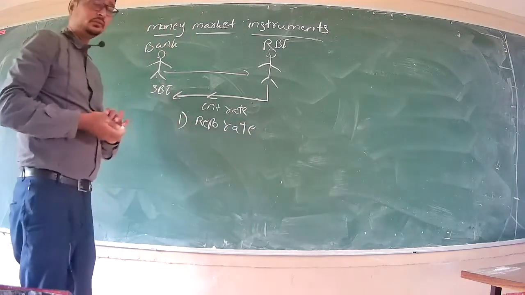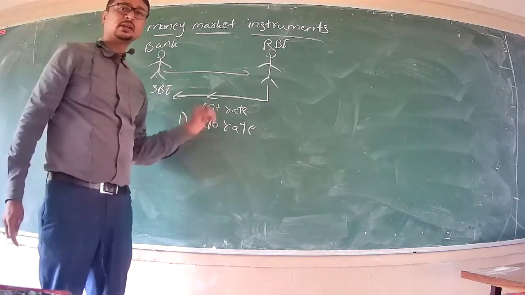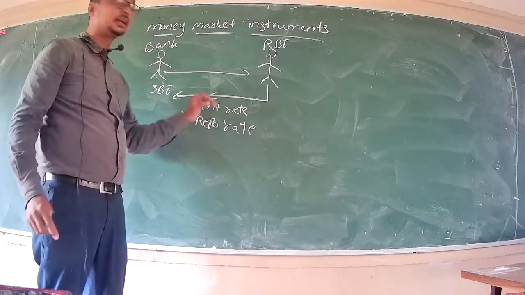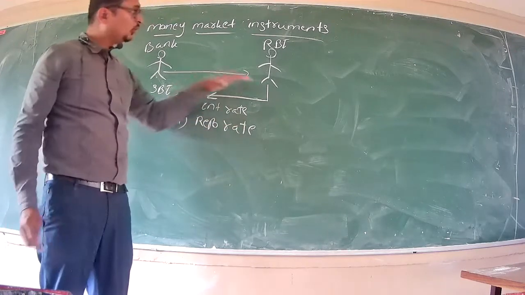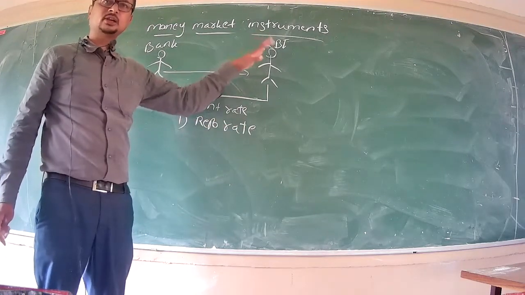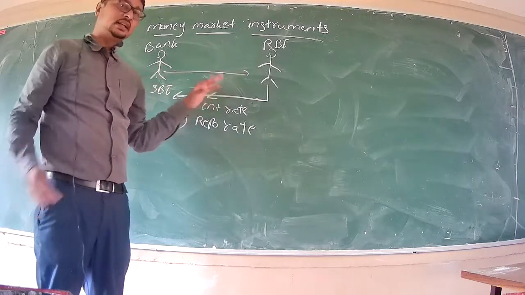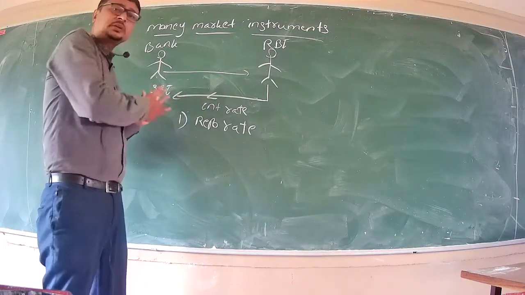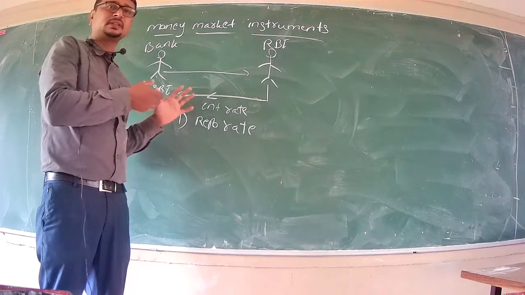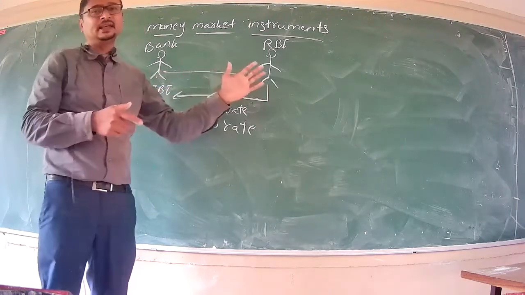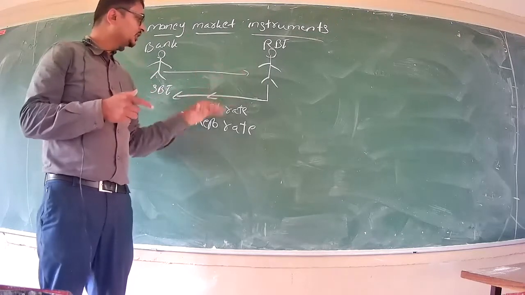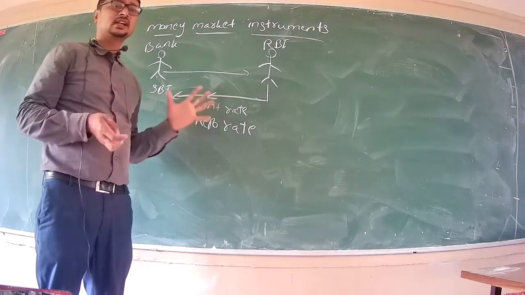So the first money market instrument is the repo rate. The repo rate is the rate at which banks borrow from the central bank, the Reserve Bank of India in India, right? In our example, SBI needs money for its banking business and borrows from the Reserve Bank of India, and it has to pay back its loan with a certain interest rate.